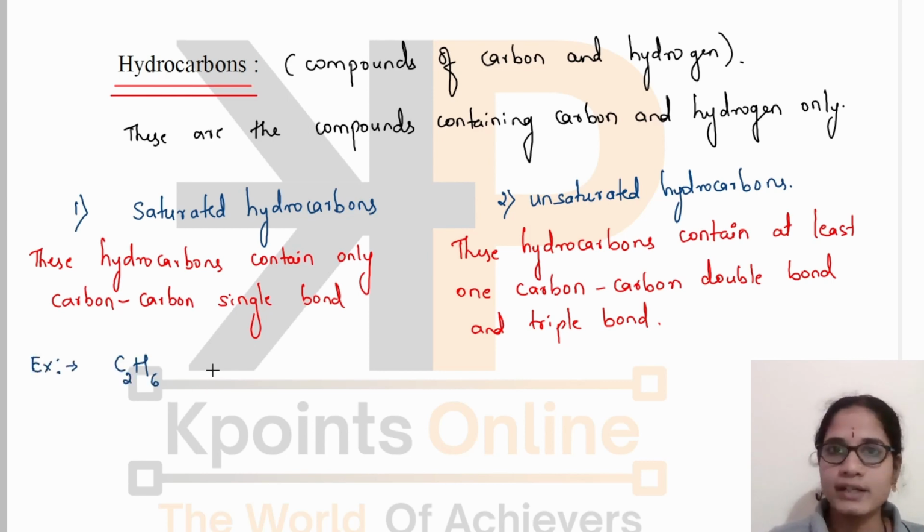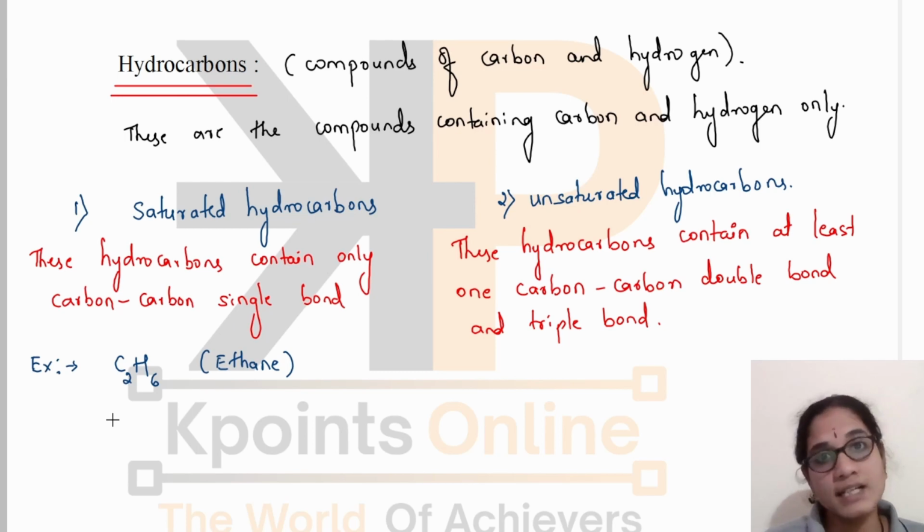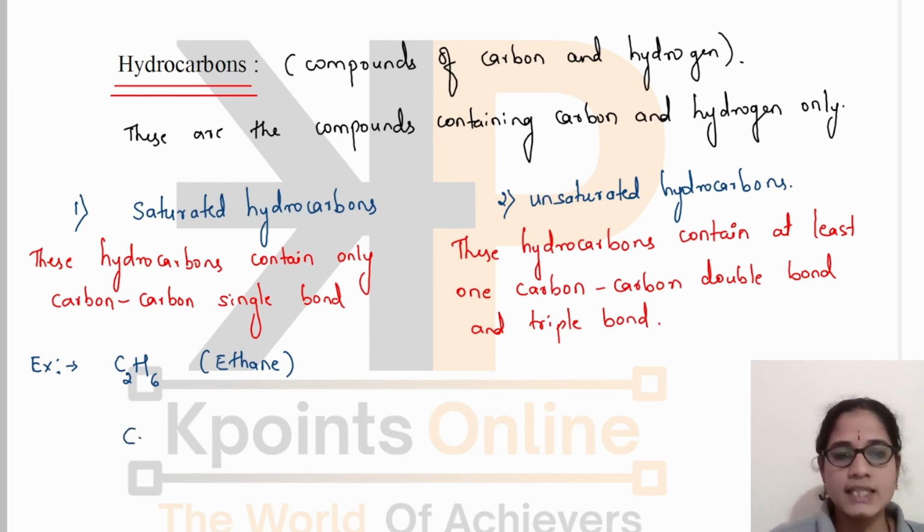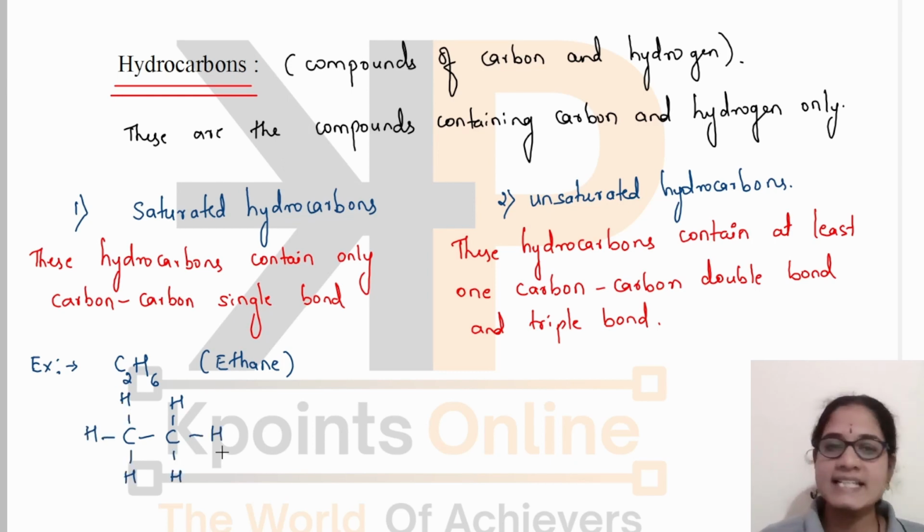This is a saturated hydrocarbon. It is called ethane. We will come to the naming of these hydrocarbons a little bit later. Now just understand about the saturated hydrocarbons and unsaturated hydrocarbons. Here there is presence of only carbon-carbon single bond in these molecules. It is ethane. We are seeing here a carbon-carbon single bond is present.